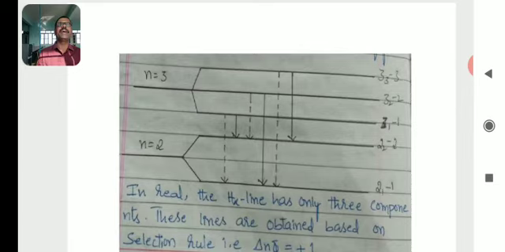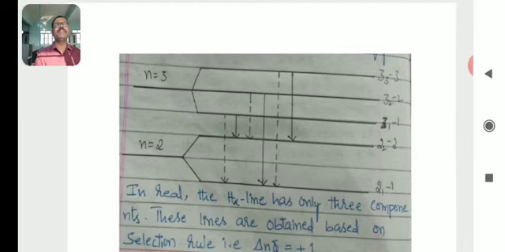Just look at the diagram, where the electron transits from a higher energy orbit to a lower energy orbit. The first one indicates 3,1 to 2,1. The change in azimuthal quantum number according to the selection rule, delta n phi, would be equal to 0. It is not possible, so it is represented by a dotted line.